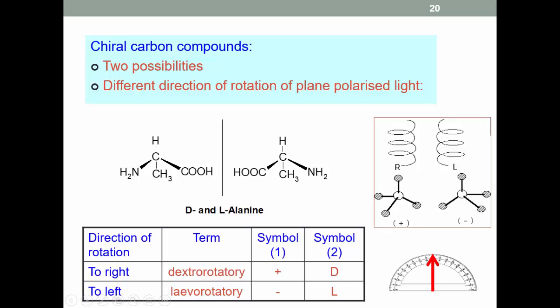Okay, so how does this allow us to do this? Solutions of 2 different enantiomers of optically active substances, that is to say substances which will rotate the plane of plane polarized light, like D and L-alanine here, rotate the plane of plane polarized light in opposite directions. You may see 2 different ways of describing this. Plus or D for dextrorotatory, that is rotation to the right. Minus or L for levorotatory, that is rotation to the left.